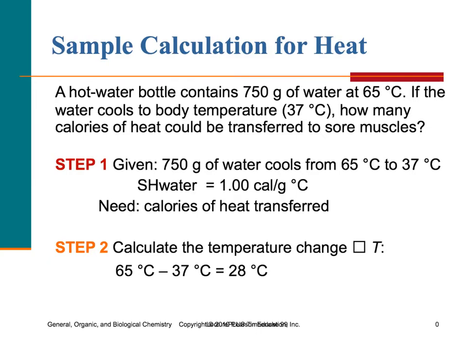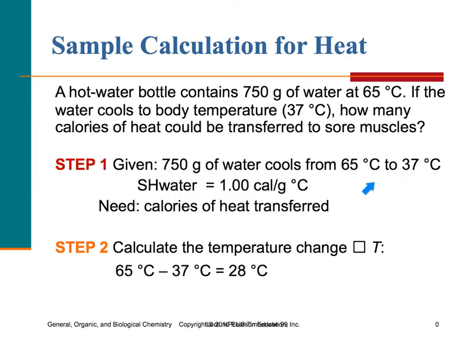So let's look at a specific heat problem. A hot water bottle contains 750 grams of water at 65 degrees Celsius. If the water cools to body temperature, which is 37 degrees Celsius, how many calories of heat could be transferred to the sore muscles? Let's start off with, what are we given? Well, we have 750 grams of water, so we have our mass.